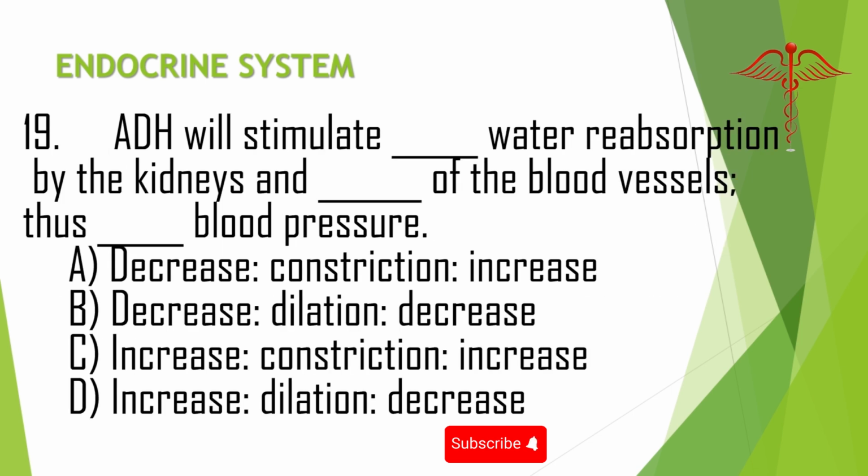19. ADH will stimulate water reabsorption by the kidneys and of the blood vessels, thus blood pressure. A. Decrease, constriction, increase. B. Decrease, dilation, decrease. C. Increase, constriction, increase. D. Increase, dilation, decrease.